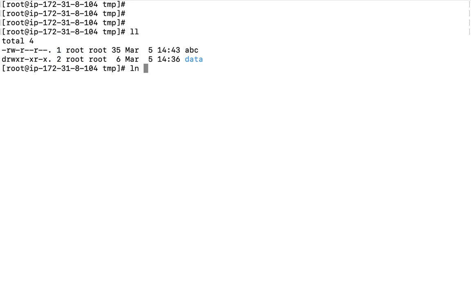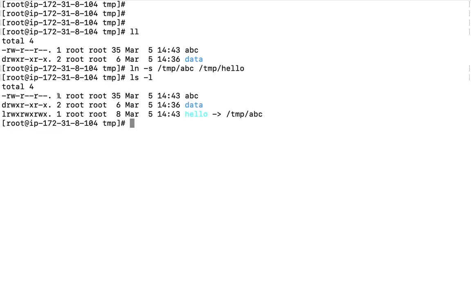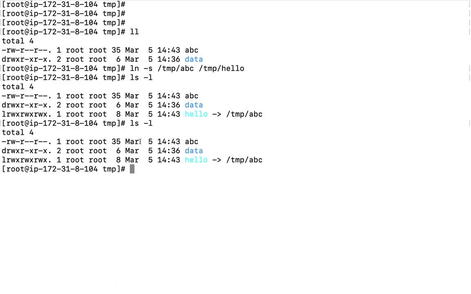But if I create a soft link here, I define temp abc, and I'm going to create inside /temp hello, any name I can define here. You will see the number is not going to increase, right? Moreover, I now have the hello file. With ls -l, as you can see, this is the link file here. You can read it out here.